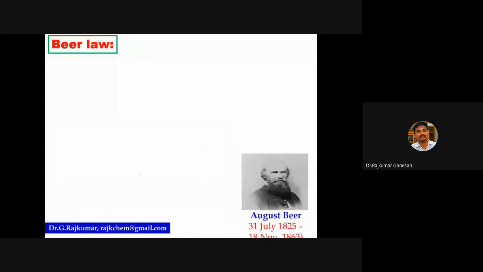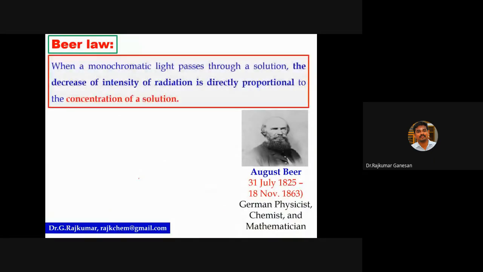And Beer law says that when a monochromatic light passes through a solution, the decrease of intensity of radiation is directly proportional to the concentration of the solution. Lambert law says that the rate of decrease of intensity of radiation is directly proportional to path length, and Beer law says that it depends on the concentration of the solution as well.